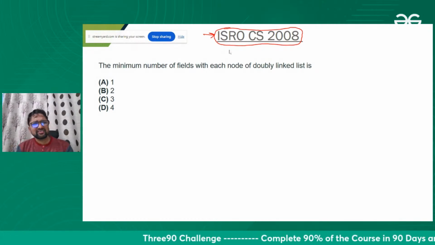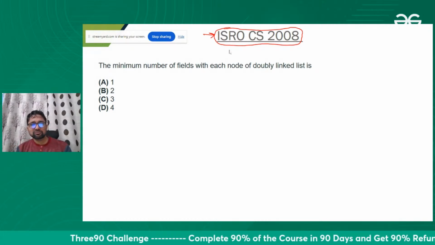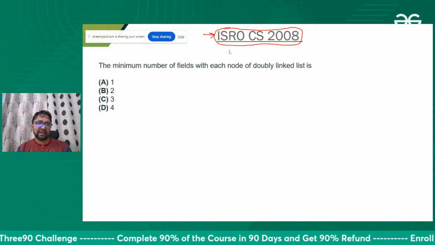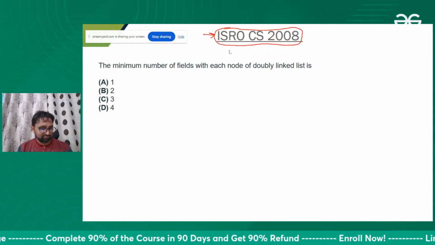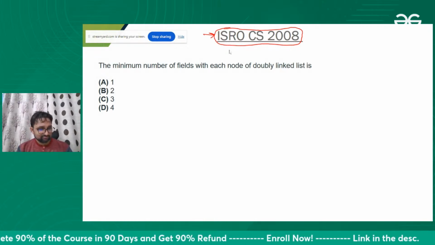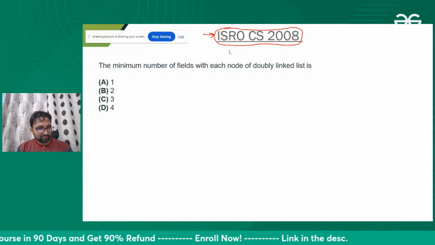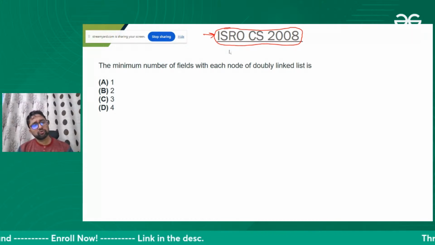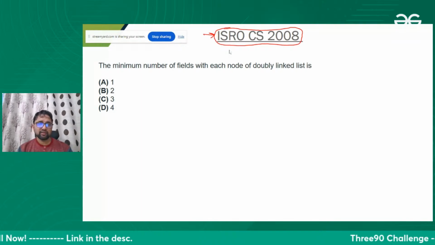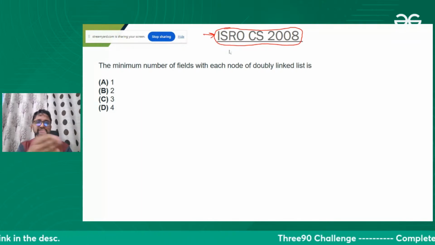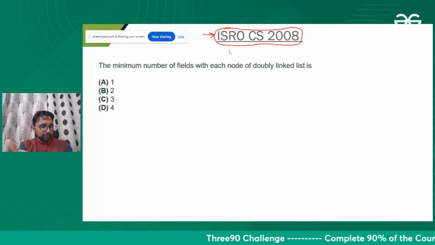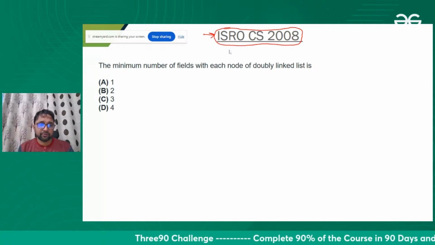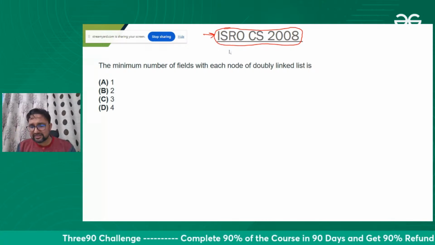ISRO questions, if you compare them with GATE, are very, very easy. If you can crack GATE, you can confirm go to ISRO. In 2008, they provided this question. C is the right answer, yes.